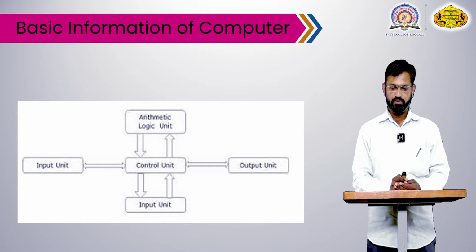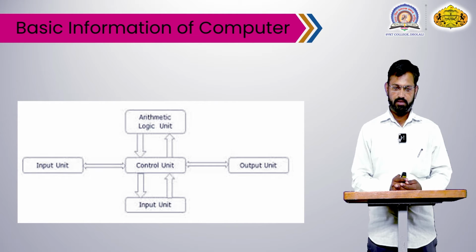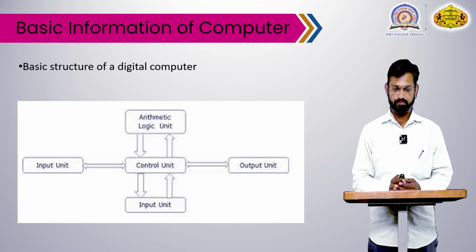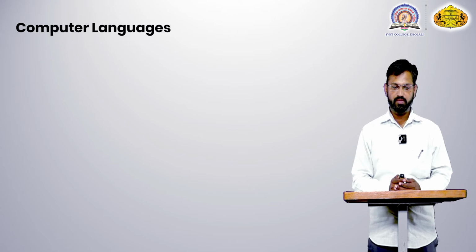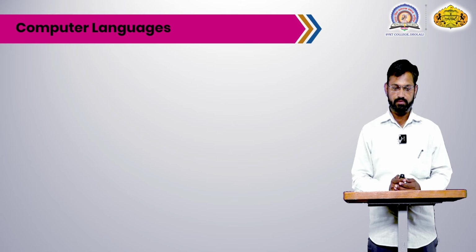Next, output units. Monitors, printers, CD drives, and floppy disks are output devices of computers. Computer languages.